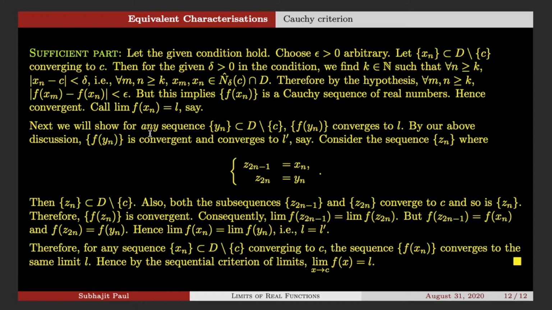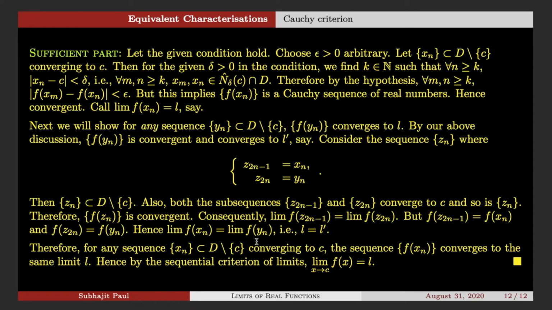Choose any other sequence yn, and then we will show that limit of f(xn) is equal to limit of f(yn). This is our goal: choose any two sequences xn and yn converging to C from the domain D minus the point C, and show that the limits of the functional value sequences are the same.